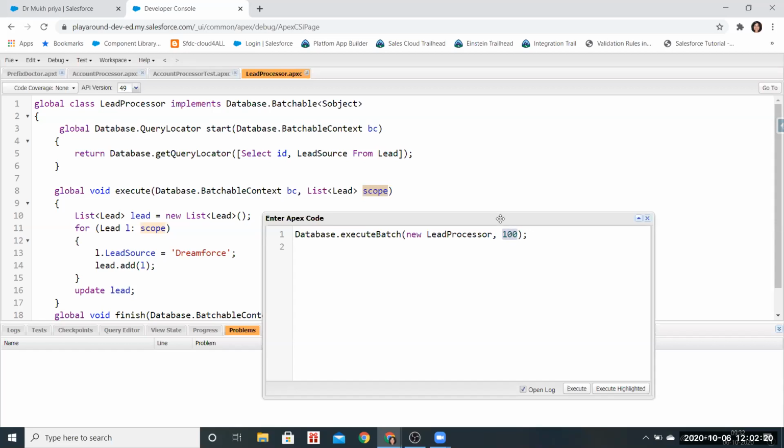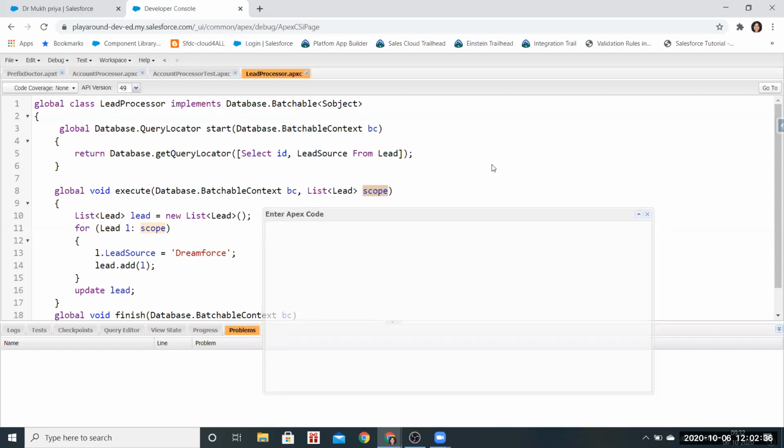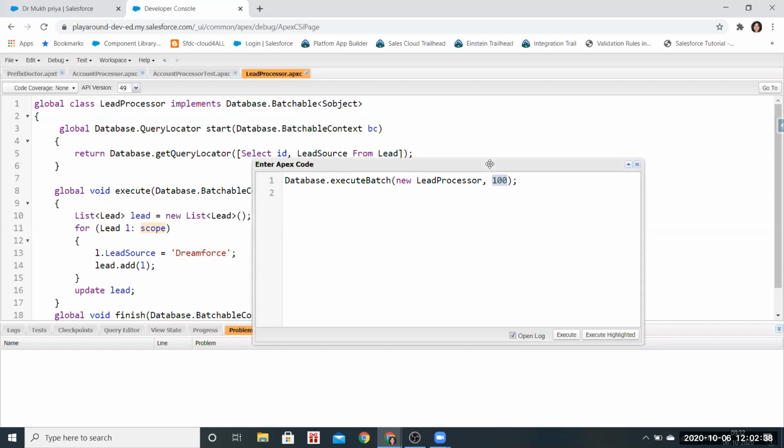And how many records will be in each batch? 100 records. The batch size itself is 100. So 100 records per batch, and the number of batches is the total number of records fetched divided by the batch size.